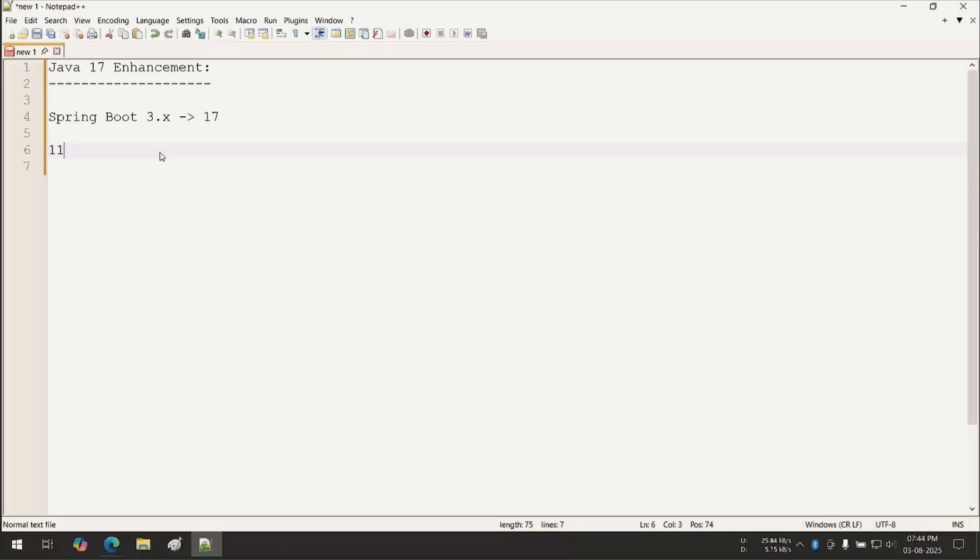And before 11, anybody? Yes, exactly, all of you are correct. That is Java 8. Before Java 8, Java belonged to Sun Microsystems, so we will not go to that era. Currently, I am going to discuss 8, 11 and 17.